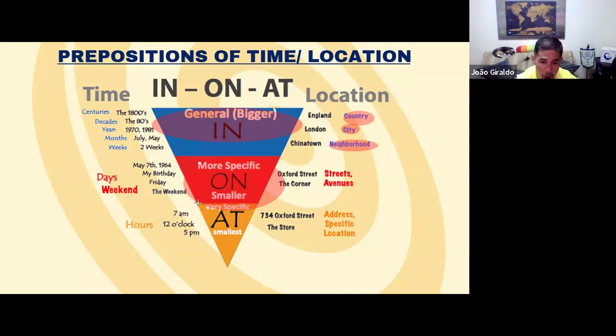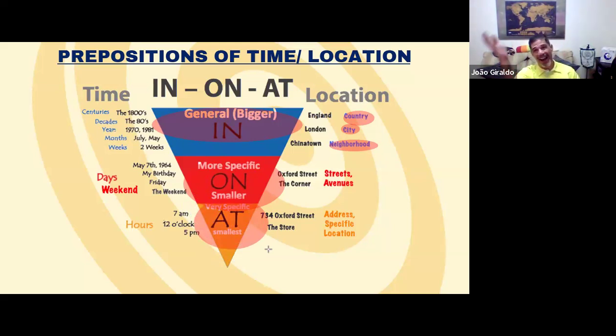And obviously, "in" is very generic; "on" is a little more specific, but not precise; and "at" we use for precision. So for time, we use "at" for hours, specifically. Our class is at 7 p.m., at midday. So this is specific, not optional. Okay, so for time, we use "at" to define the date.